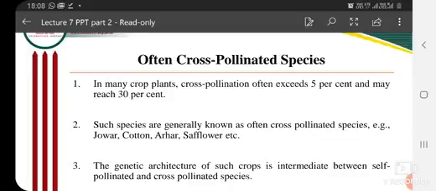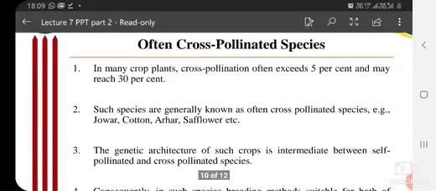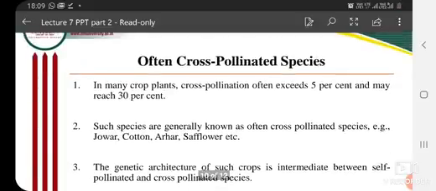Other than that, one more is there, that is often cross-pollinated. As I told you, if in the self-pollination the cross-pollination is less than 5%, then it is a self-pollinated crop.